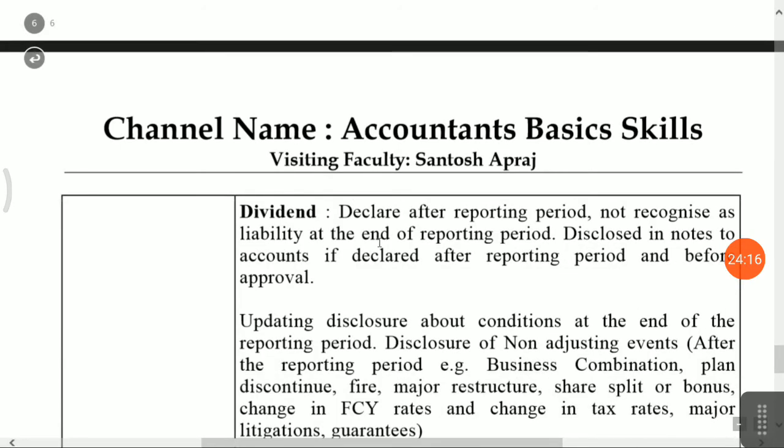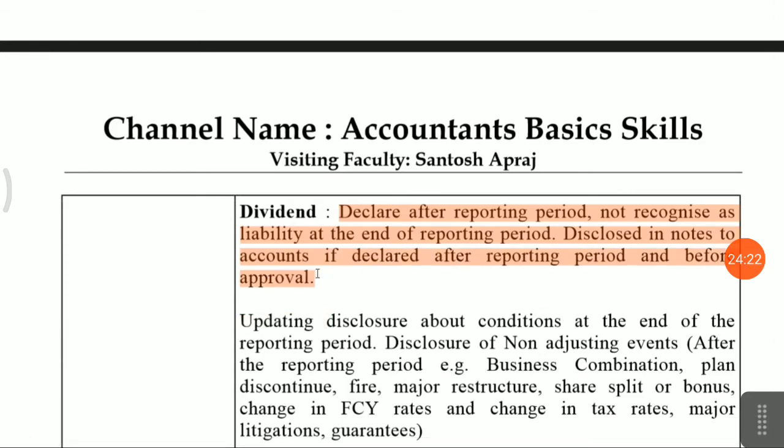Next one is dividend. Dividend declared after the reporting period is not recognized as a liability at the end of the reporting period. Disclose in notes to accounts if declared after the reporting period and before the approval. That is a specific dividend. You have to disclose in your notes to accounts that management has declared the dividend after the reporting date and before the approval of the financial statements.